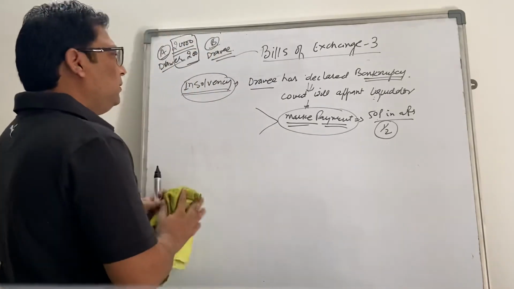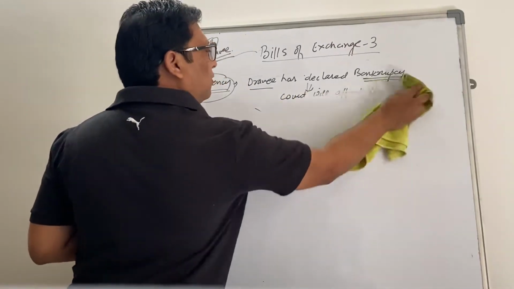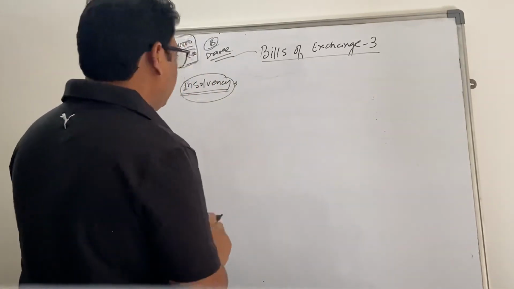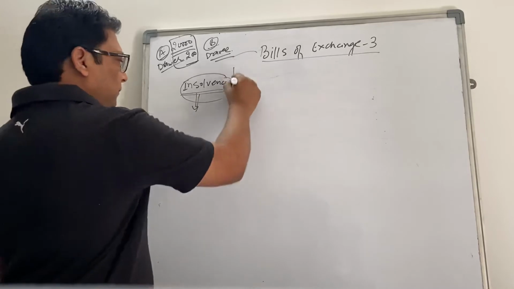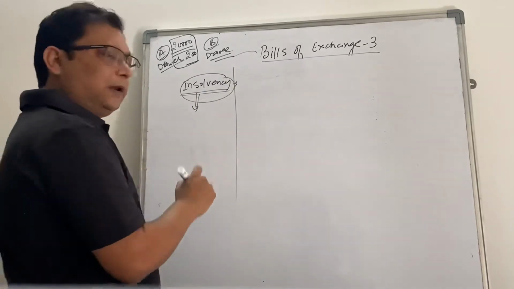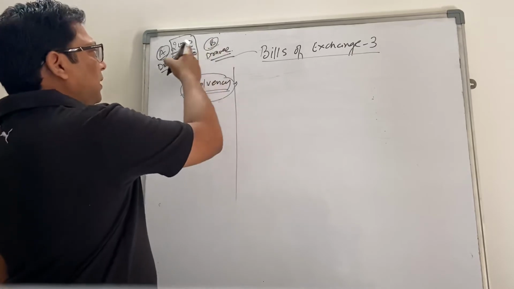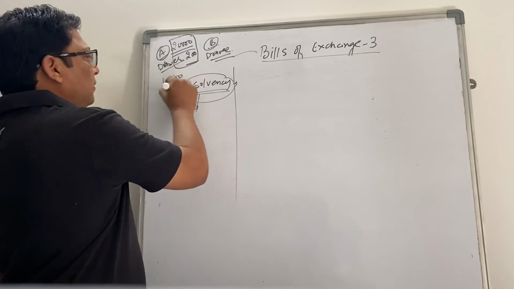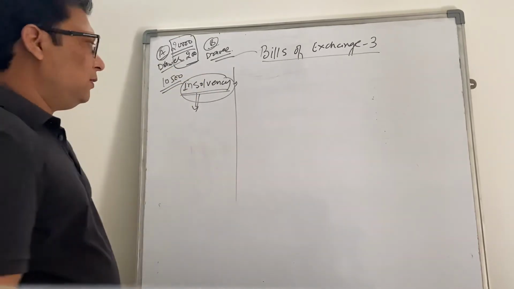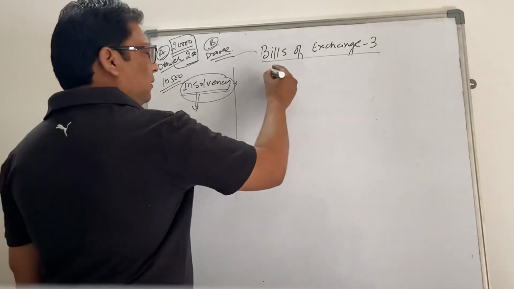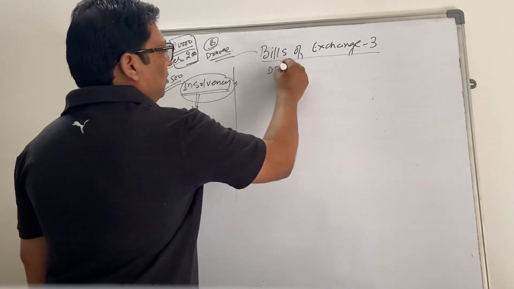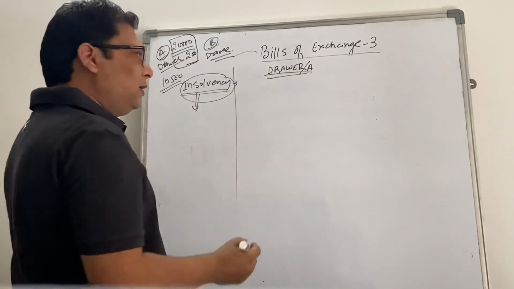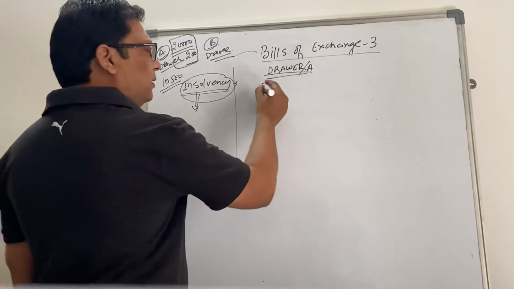So what happens if B, the drawee, becomes insolvent on the due date of the bill, or even before the due date? How will insolvency impact? In the earlier example, B paid 10,200 rupees cash and accepted a bill of 10,500 rupees. This is the second bill. If the payment is not made by B on the due date, what will happen? The drawer, A, has the second bill dishonored, and because it was not discounted, what will be the entry?